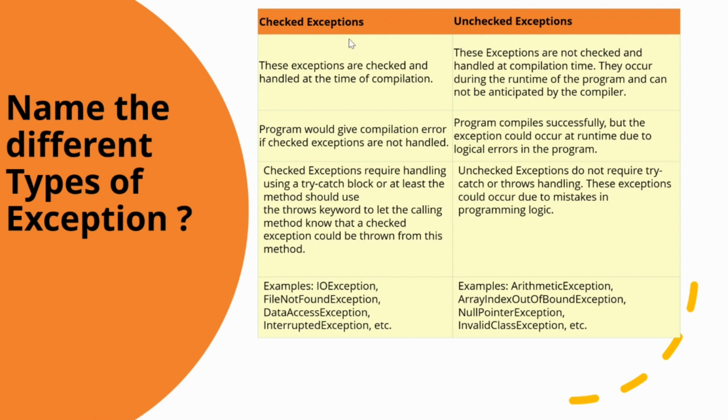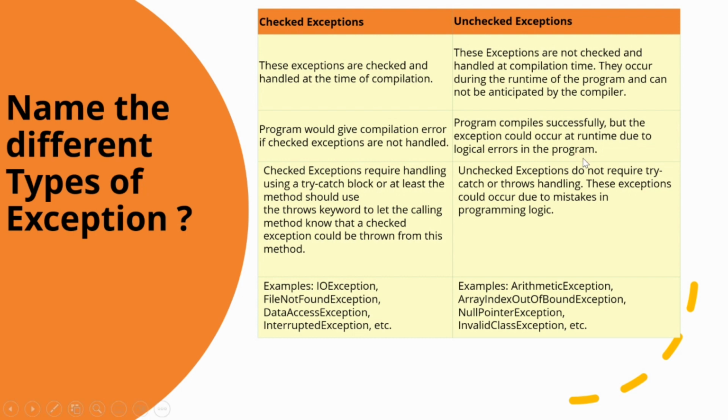The important differences between both of them: the checked exceptions are checked and handled at the time of compilation, whereas unchecked exceptions are not checked and handled at compilation time. They occur during the runtime of the program and cannot be anticipated by the compiler. The second difference is that the program would give a compilation error if the checked exceptions are not handled, whereas an unchecked exception program compiles successfully, but the exception could occur at runtime due to logical errors in the program.